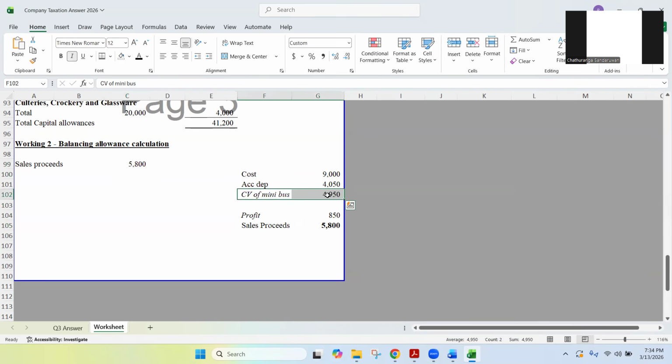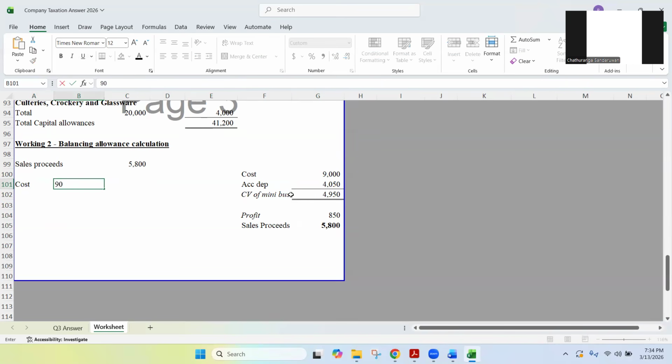Right. Now we know the accounting purpose carrying value, no? But we don't know tax written down value. Tax written down value means the carrying value of an asset based on tax purposes. Carrying value means in accounting. Tax written down value means in taxation. So we'll try to calculate tax written down value of this minibus at the time of disposal. So I'm writing cost. Cost of this minibus was 9,000. We already know that.